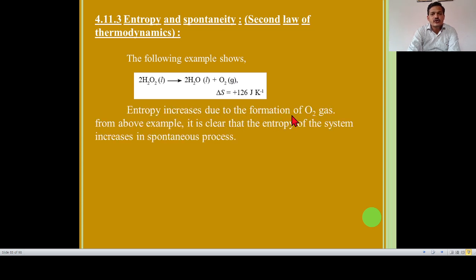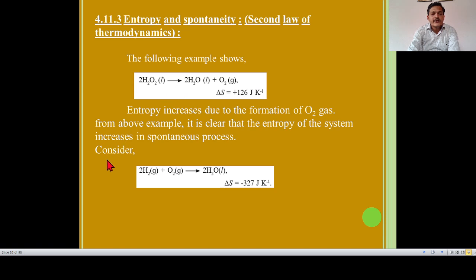Entropy increases due to formation of oxygen gas. From the above example, it is clear that entropy of the system increases in a spontaneous process. This example shows that the entropy of the system increases in the spontaneous process. This is a spontaneous process because of the single arrow here.